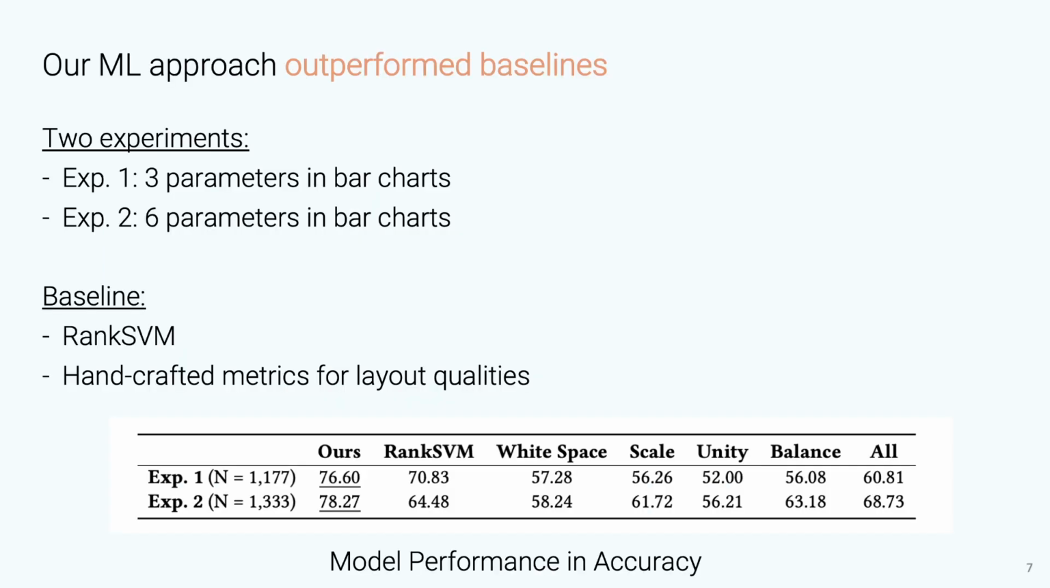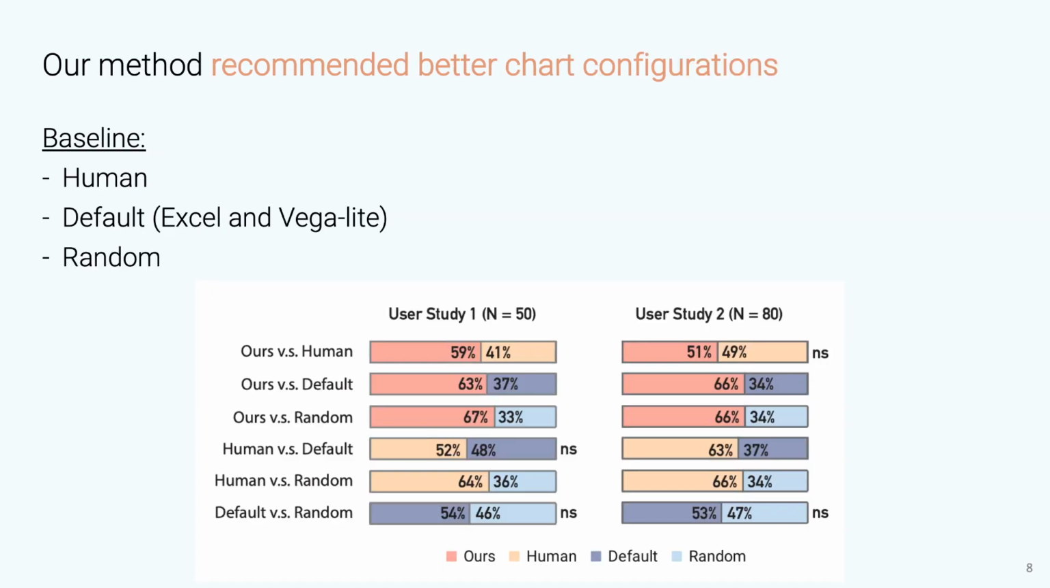We evaluate our machine learning approach on two datasets collected from two experiments. In the first experiment, we have 3 parameters of a bar chart, and in the second experiment, we extend the parameters to 6. The results show that our method outperforms the baseline approaches, Rank SVM and handcrafted metrics for layout qualities such as white space and scale. That said, handcrafted metrics are insufficient in capturing human preference.